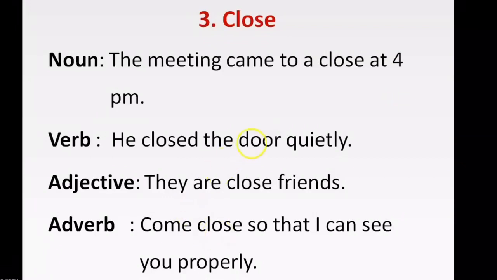Next sentence, come close so that I can see you properly. Close has been placed after a verb, and that says something more about the verb, that modifies a verb. Come close. So it tells something about the verb, so it's an adverb here.